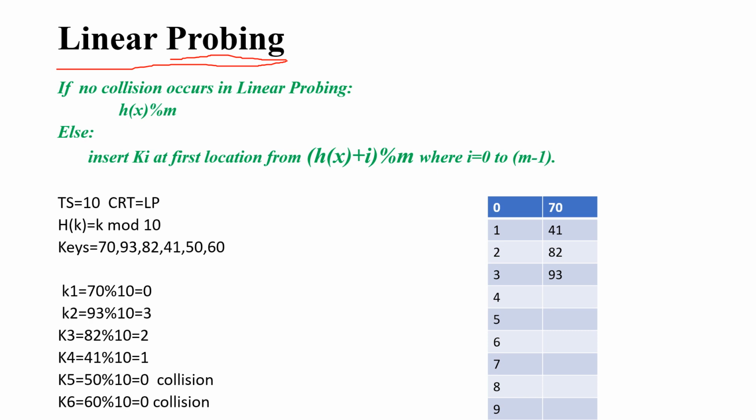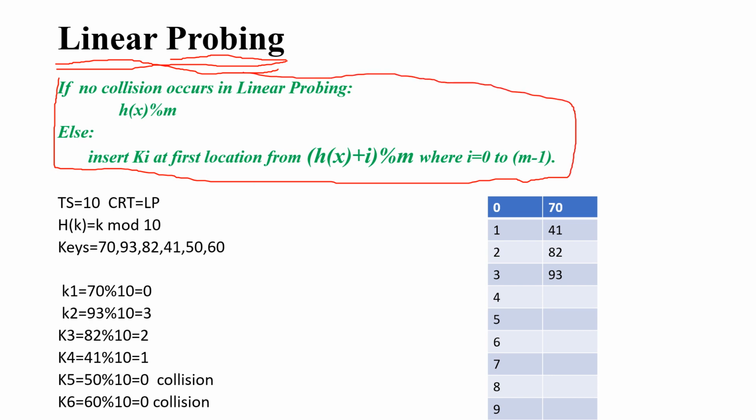Here I have taken an example. I'll first explain why it is linear probing and how it checks linearly, then we'll explain the formula and why I have written these things after this example. My table size is 10, I'm using linear probing as the collision resolution technique, the hash function is k mod 10, and some key values are given. I'm going to calculate the index of each key using the normal division method.